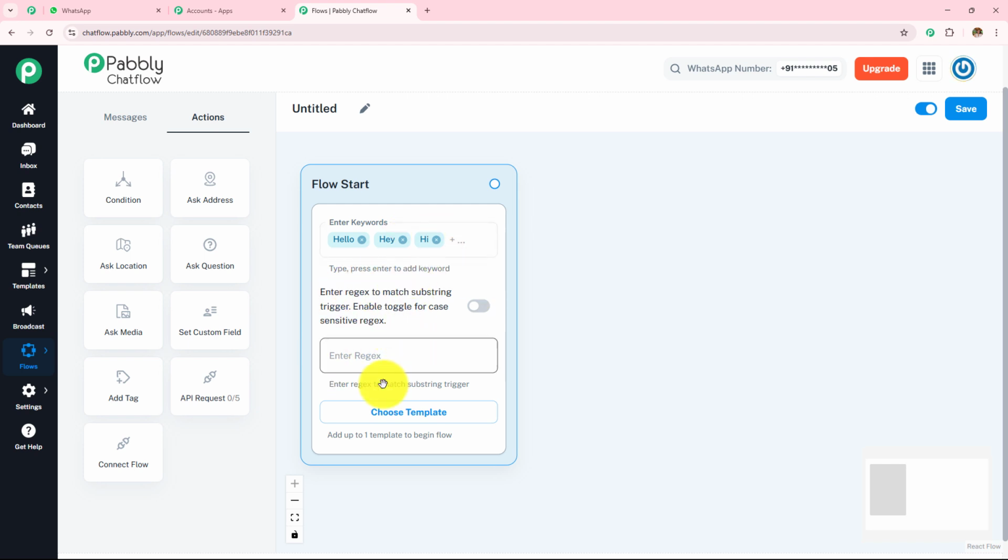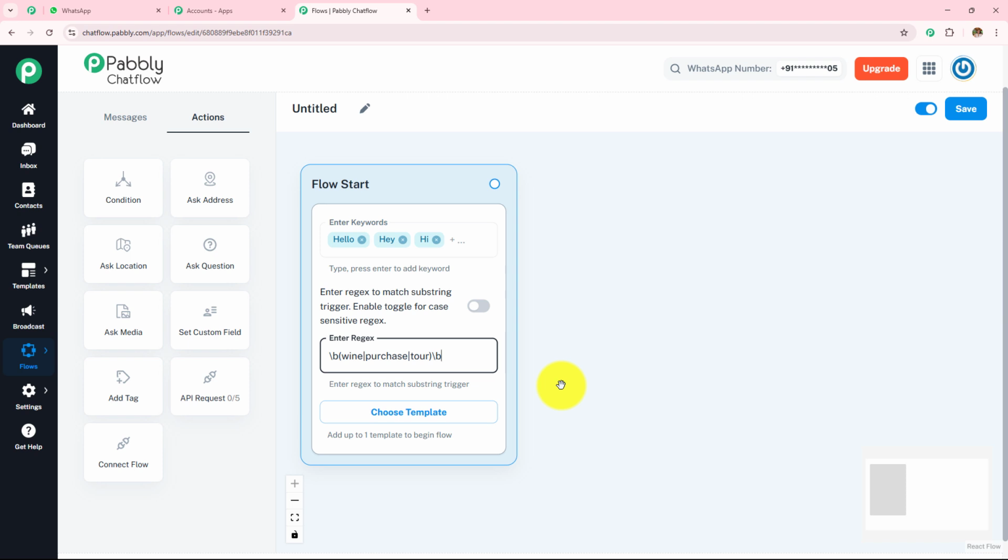If you use regex, you can create a rule like, here I'm going to enter the rule. So here I have entered wine, purchase and tour. We have to make sure that we enter the regex in the same format itself. Now suppose someone messages me, I want to purchase wine, I want to get the vineyard tour, I want to purchase some wine, something like that. So this regex is going to trigger this WhatsApp chatbot.